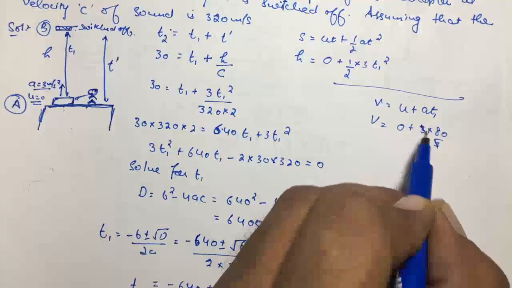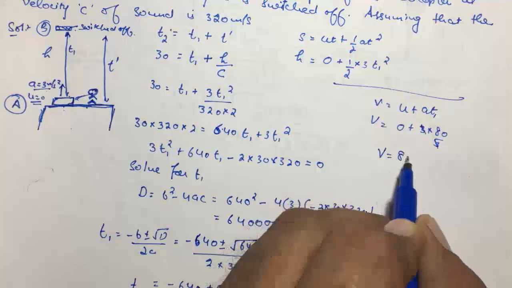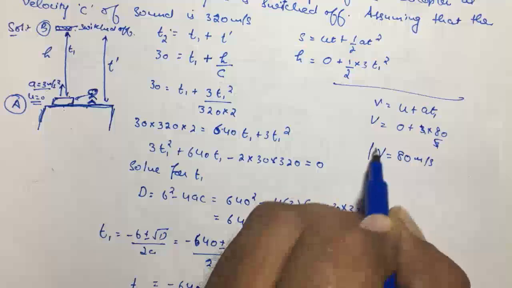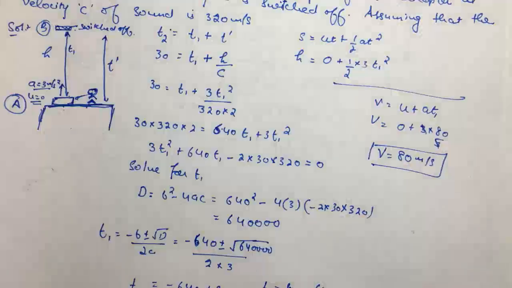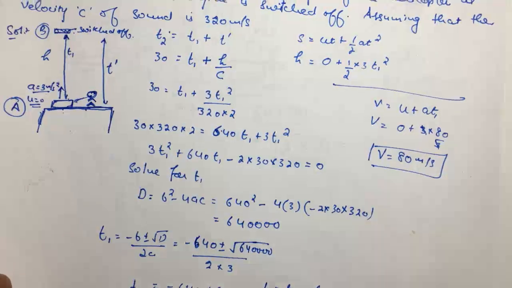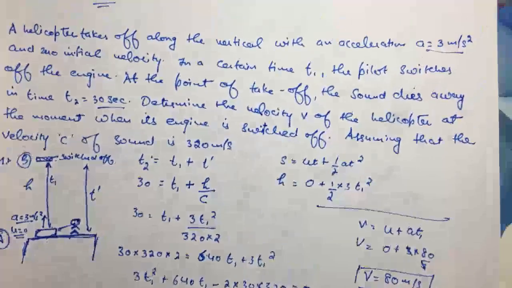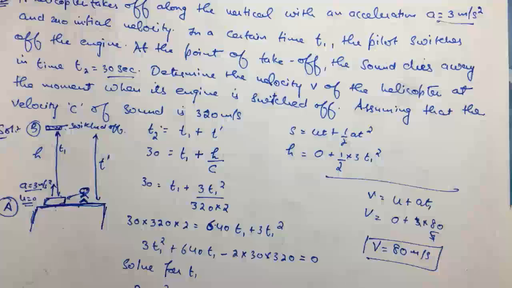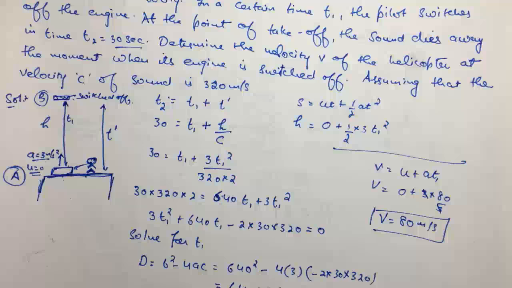The t1 will cancel this, and the velocity of the helicopter comes out to be 80 meter per second, and this is the correct answer. This question is a bit lengthy, not a type of SS Grotto, but again we have to solve this. Okay, thank you.